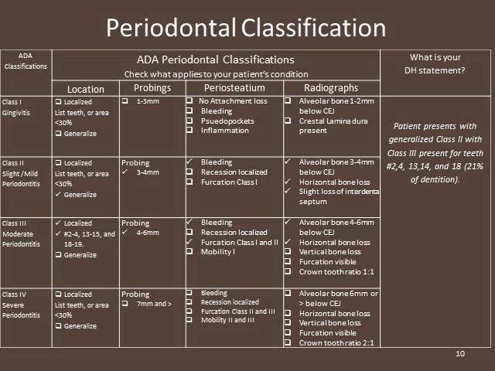The patient's periodontal classification is a generalized Class 2 with Class 3 present for teeth 2, 4, 13, 14, and 18, which is 21% of the dentition. The reasoning and rationale behind this classification can be seen on the chart.